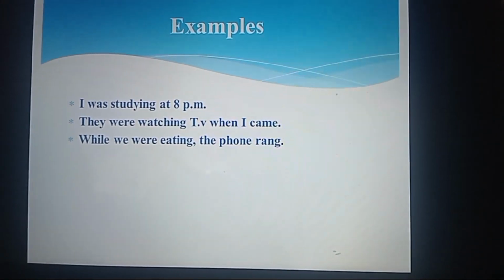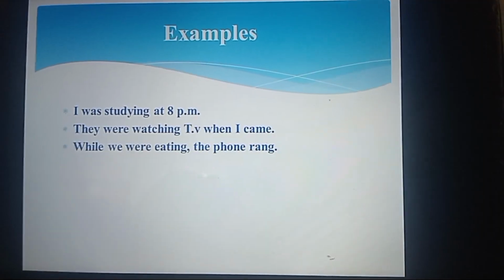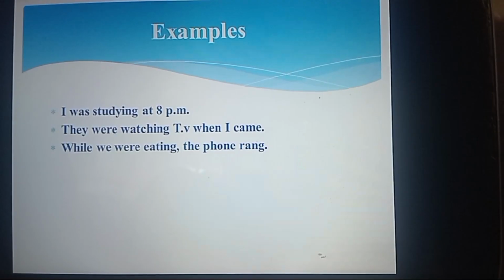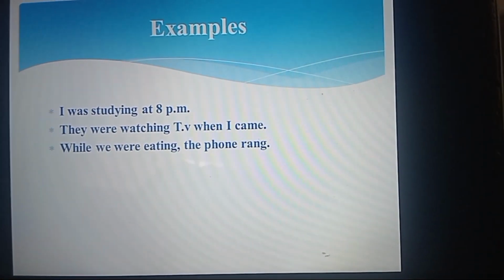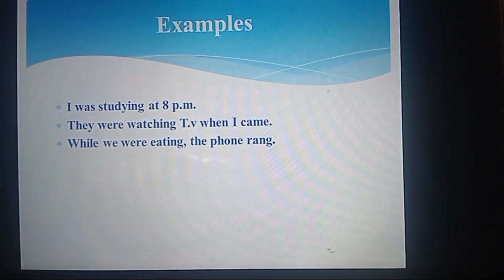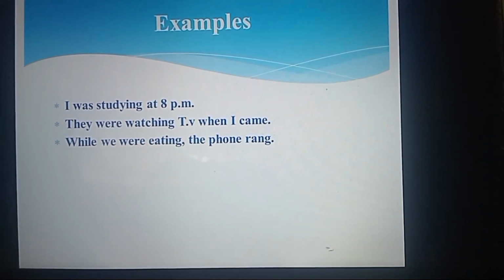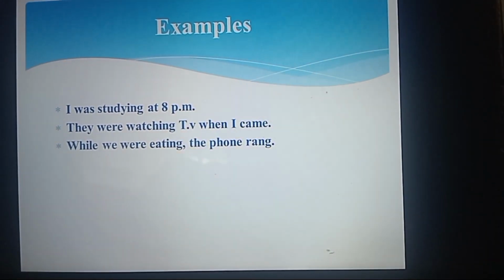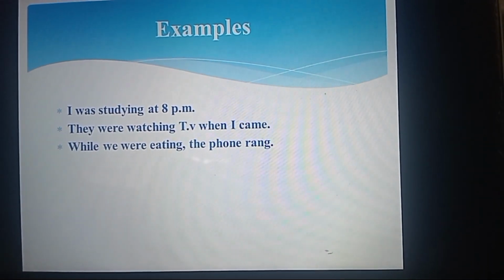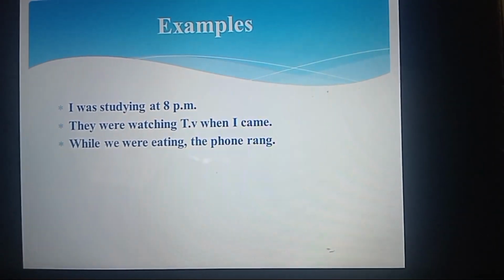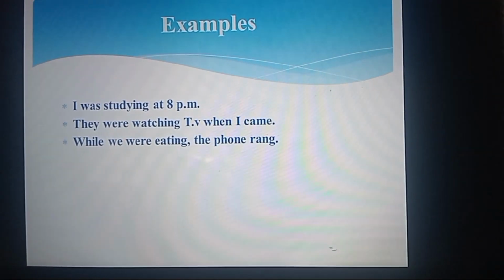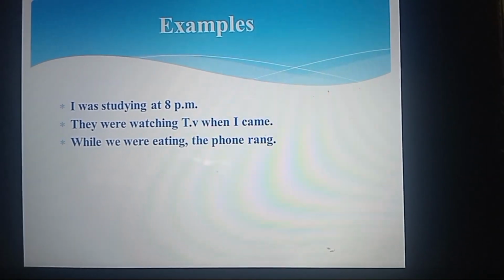While we were eating, the phone rang. When we talked about the usage of this past continuous tense, we said it can show two actions happening at the same time. While we were eating, so we were eating, that is one action. Another action is the phone rang. So the phone rang while we were eating. If you begin the sentence with "the phone rang while we were eating," you don't have to write a comma. But if you begin with "while we were eating," you have to write a comma to separate the two clauses. While we were eating, the phone rang.